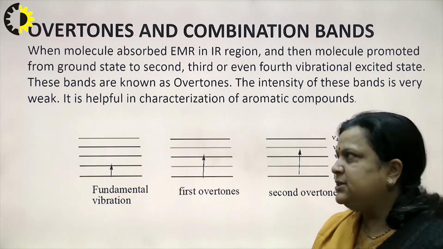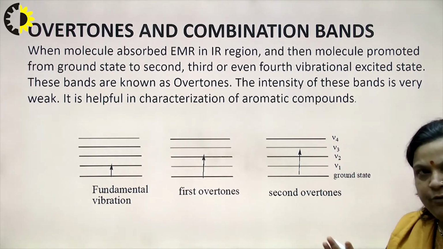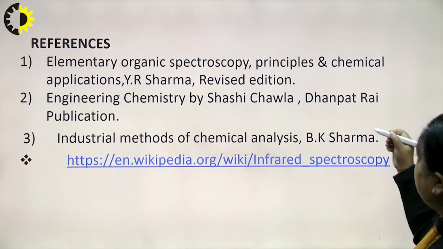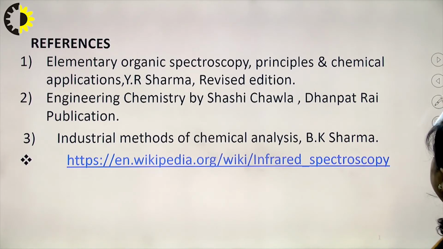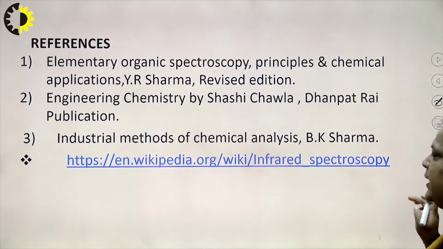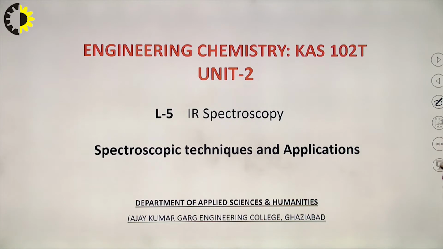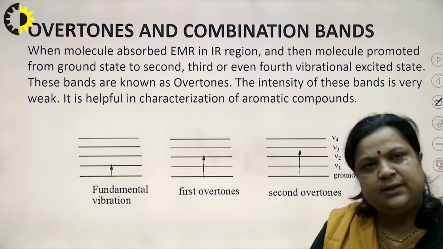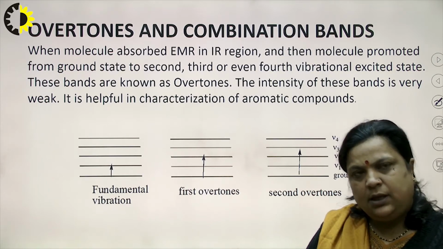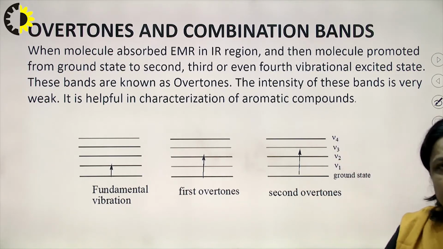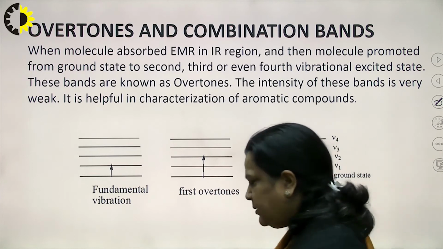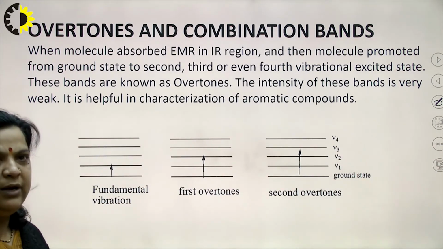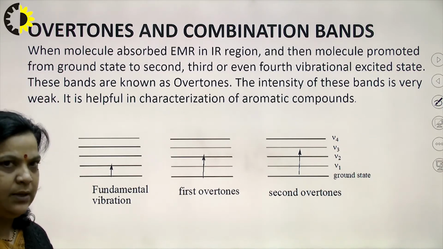In the previous lecture of IR spectroscopy, which is L4, I have already discussed the total number of fundamental bands, as well as the total number of stretching and bending vibrations, and when the molecule is linear, how many fundamental vibrations are possible, and when the molecule is non-linear, that is bent, how many fundamental vibrations are possible.